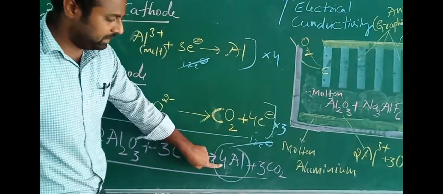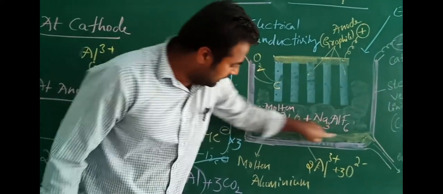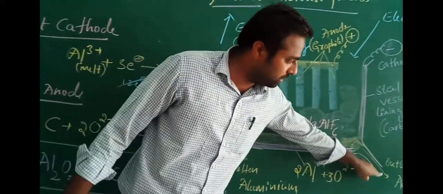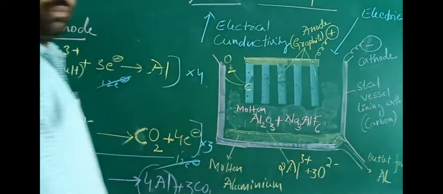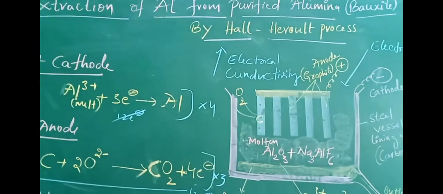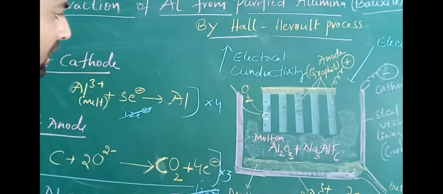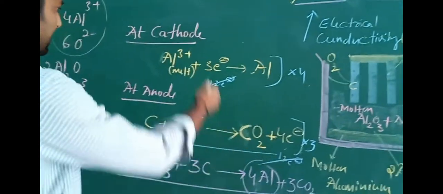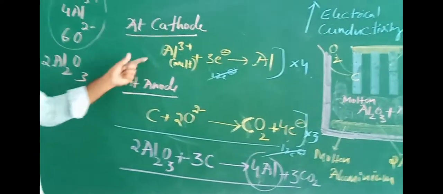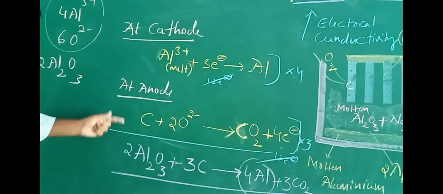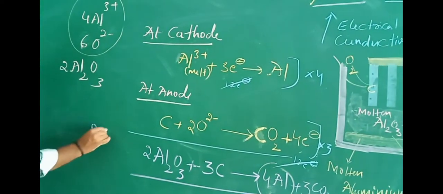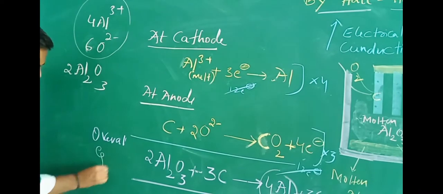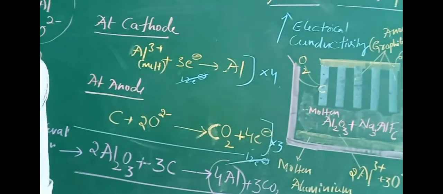Here, this is the aluminium which is obtained at this position in the molten state after the electrolysis process is completed, and comes out through this outlet. So this is the extraction of aluminium from the purified alumina or bauxite ore by the Hall-Héroult process, and this is very important for your examination. They may ask a question for 3 marks, and these equations are very important. This is the cathodic equation, this is the anodic equation, and this is the overall redox equation which takes place in the electrolytic tank.